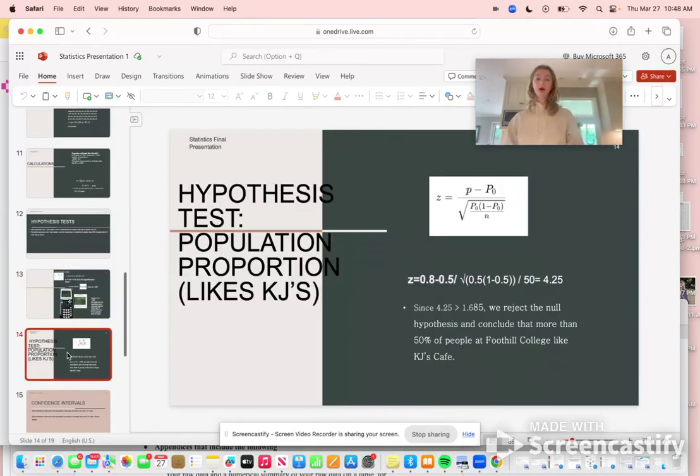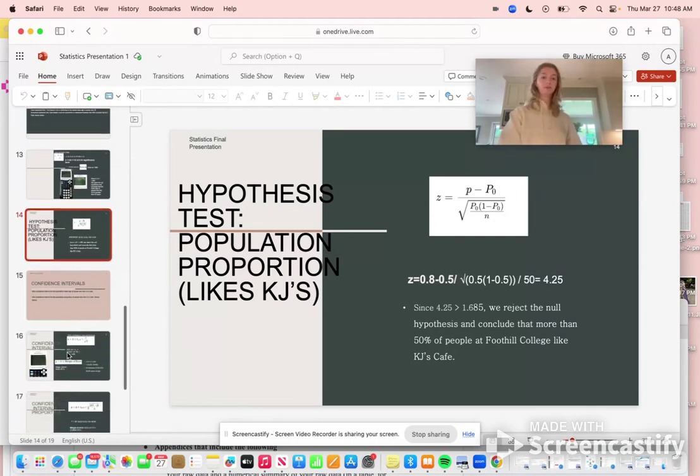So now onto the hypothesis test for the population proportion that likes KJ's. Here at the top, I just put this Z value formula, which the calculations are shown, gave us 4.25. So since 4.25 is greater than that critical value, 1.685, that we found, we reject the null hypothesis and conclude that more than 50% of people at the college like KJ's Cafe.